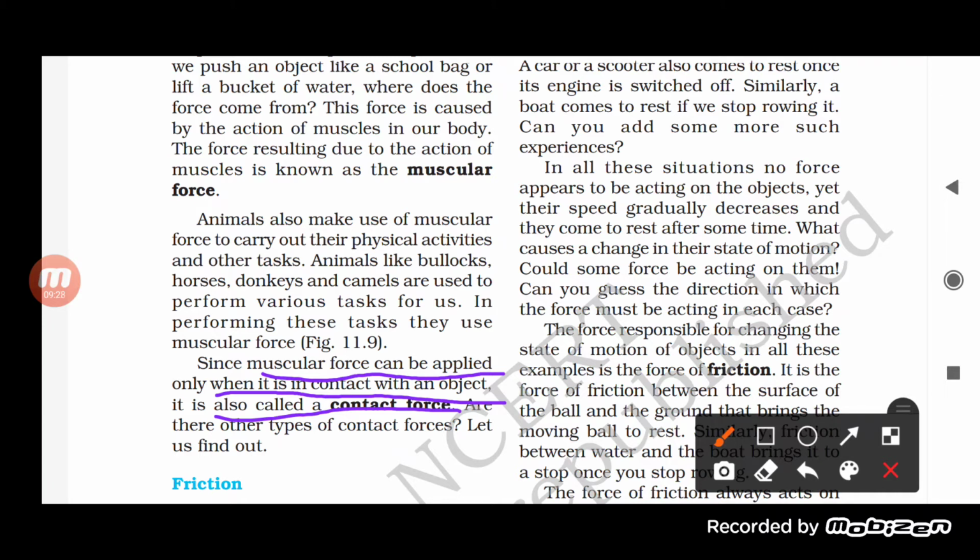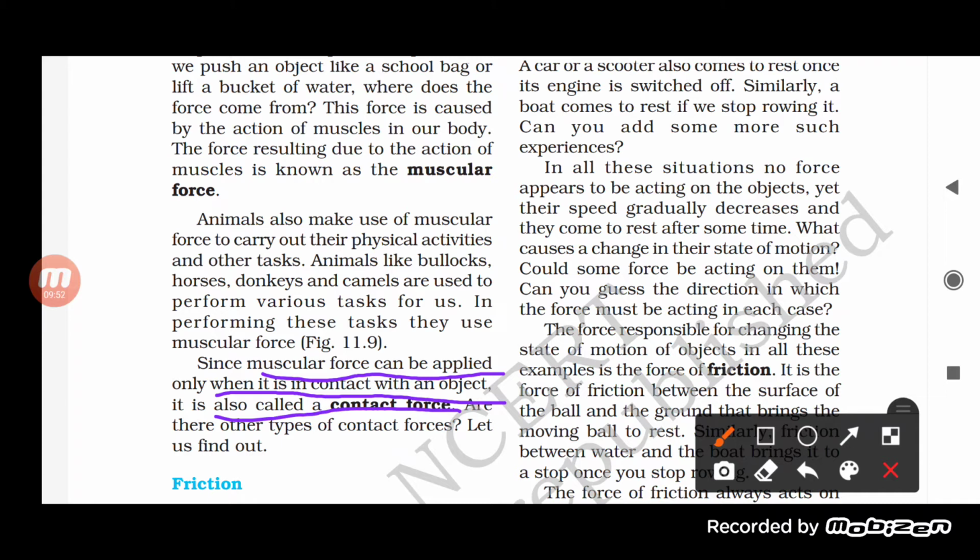If you want to lift, pull or push anything, you have to touch the object. While touching, you can apply the force to it, and since we are applying the force when the object is in contact with the other one, such a force is a contact force. So we can say that muscular force is a contact force.